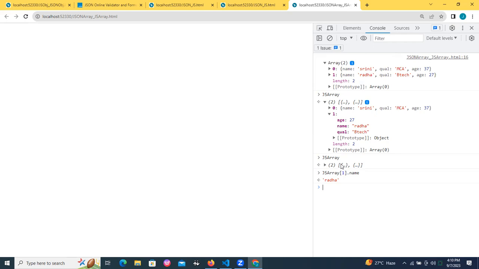Collection index starts with 0. I want the second object's information, and the second object's reference is 1. The first object's reference is 0. Then JS array of 1 dot name. That's it.